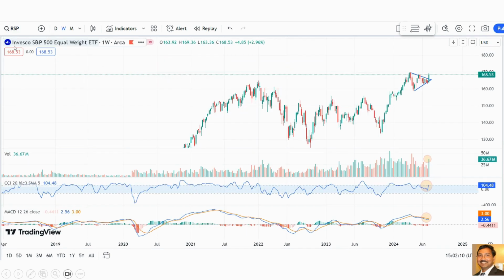And this is the equal weighted S&P 500, like RSP. It is a weekly chart. I showed this chart 2 weeks back, and I drew a symmetrical triangle here. If it breaks upside, then there is a high chance it can go up to the 180 level, and if it breaks downside, then it can go to the 155 level. So it has clearly broken to the upside. My current target for this RSP is 180, and you can clearly see the volume is very good in the last week, and also the MACD is curling upside, and also the CCI.